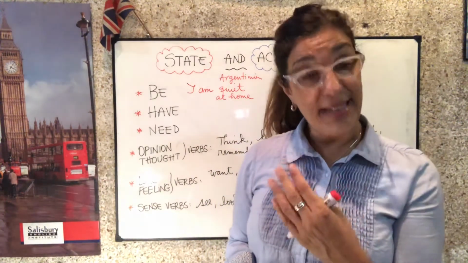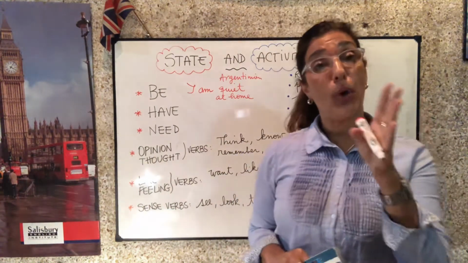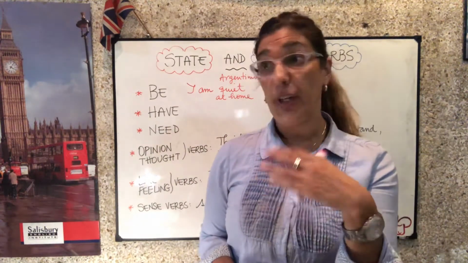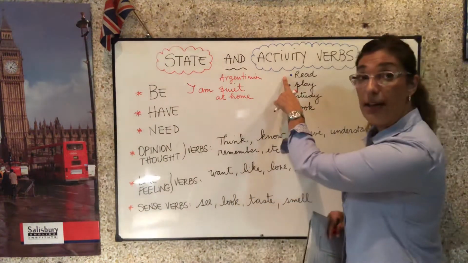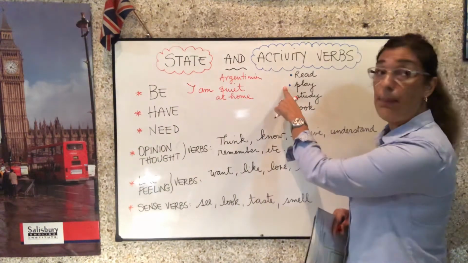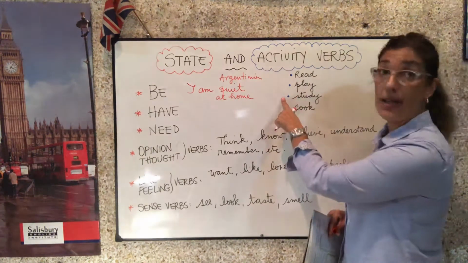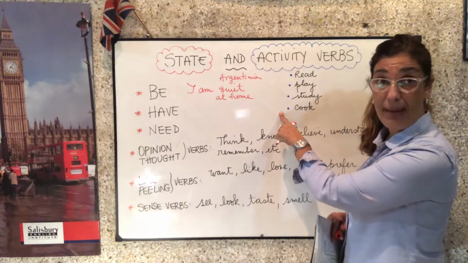And as activity or as action verbs, they can be used in the present simple to describe, for example, a routine. I read every night. I play tennis with my friends at weekends. I study English. I cook at night for the family.